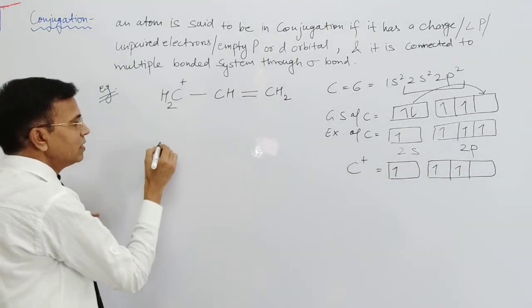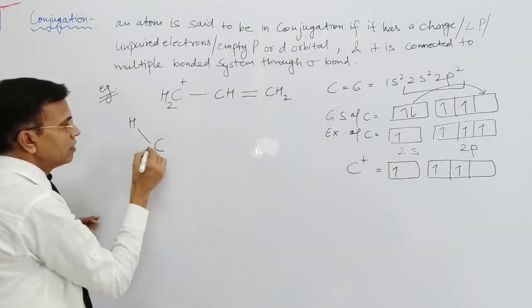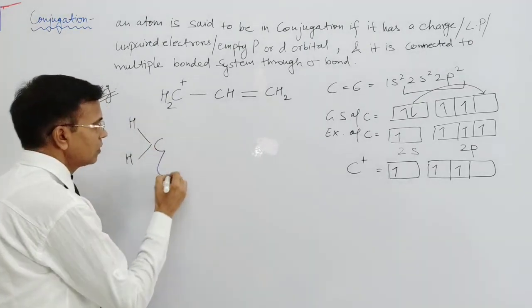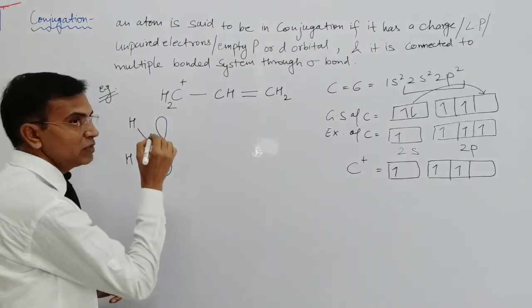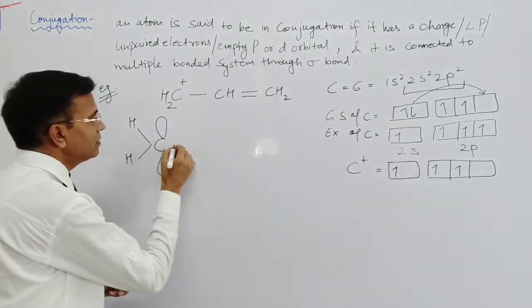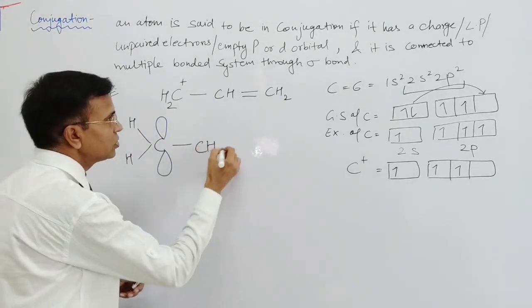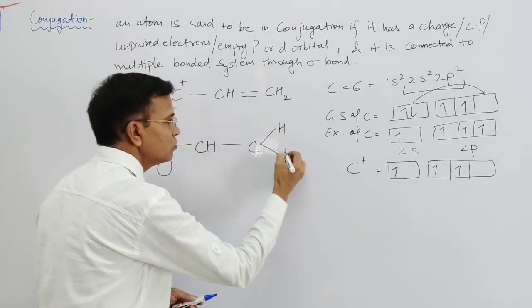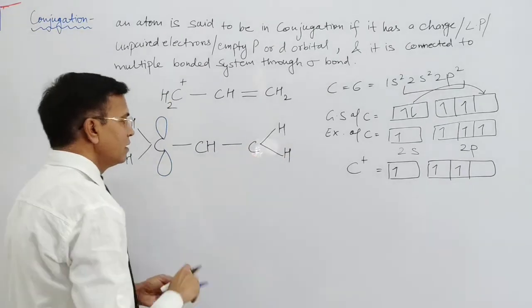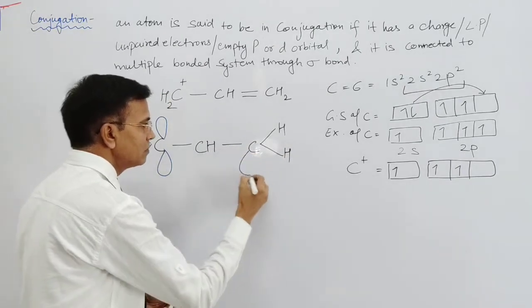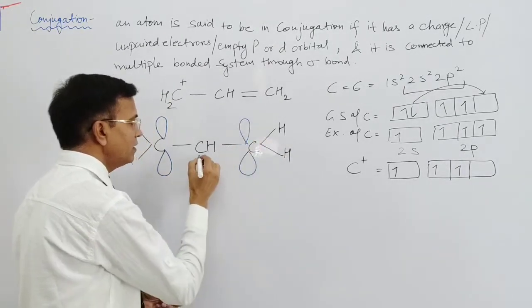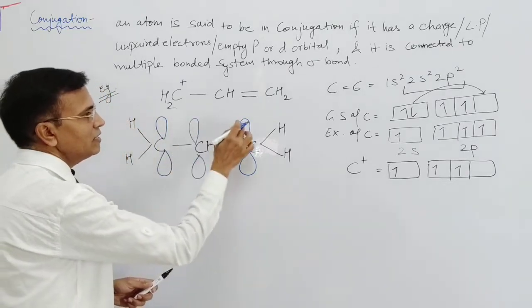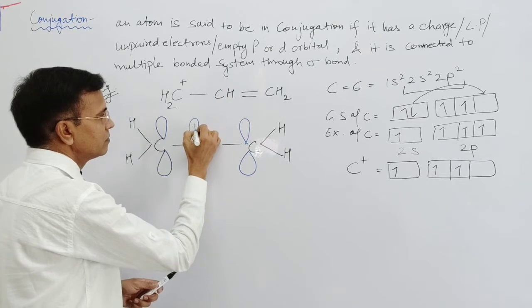So here, if I show the orbitals, there is the empty orbital, and here CH, CH2 and an orbital, and this orbital has one electron.